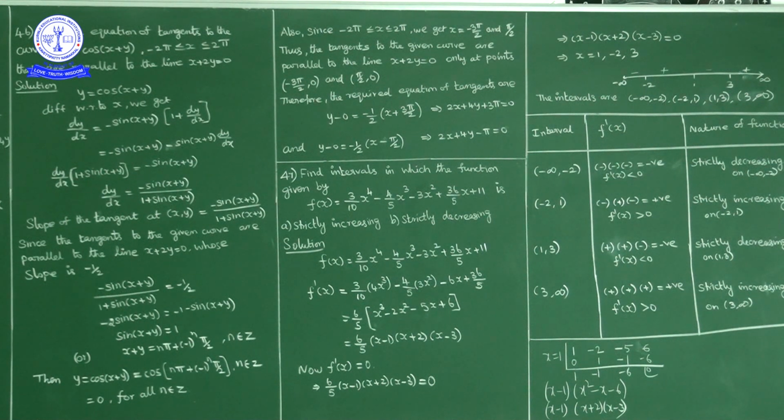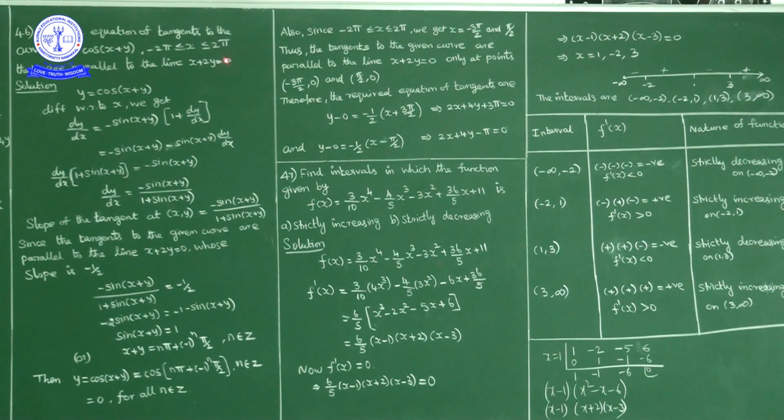Slope of the tangent to the curve at any point x comma y is equal to minus of sin of x plus y upon 1 plus sin of x plus y. Okay, now what is given? Tangent parallel to this line.